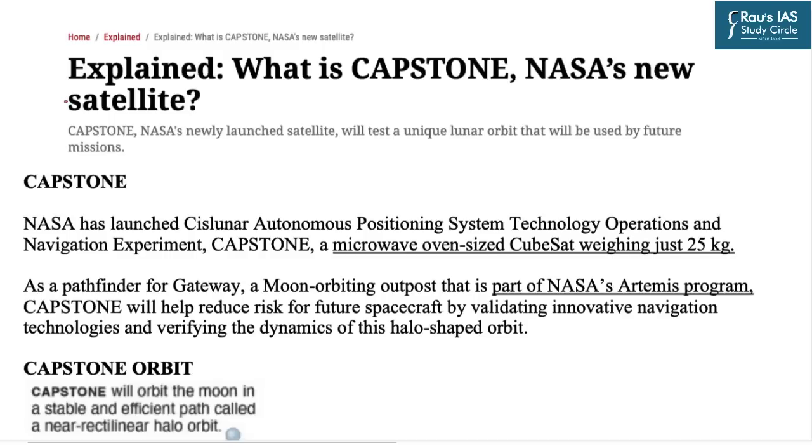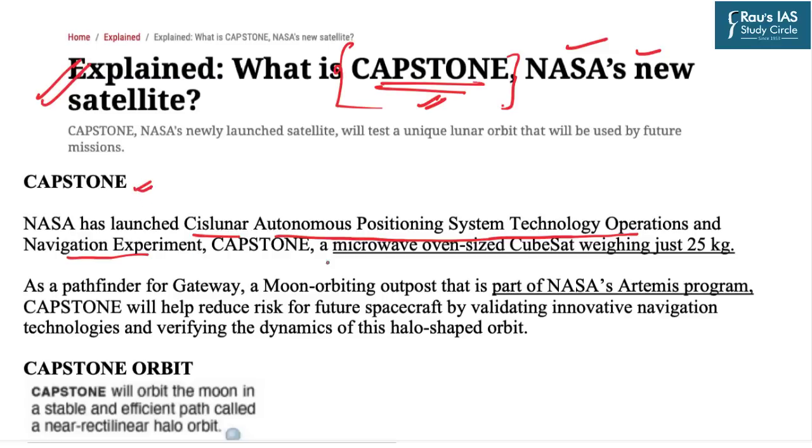Now we will move towards our next section which is the explained section from the Indian Express newspaper. Under this section, the very first topic is in relation to the CAPSTONE which is NASA's newly launched satellite. In this session we will discuss certain key facts related to this very mission. Now CAPSTONE has a very technical full form which stands for Cislunar Autonomous Positioning System Technology Operations and Navigation Experiment. In our language, the CAPSTONE is a microwave oven-sized cube satellite which weighs just 25 kg.